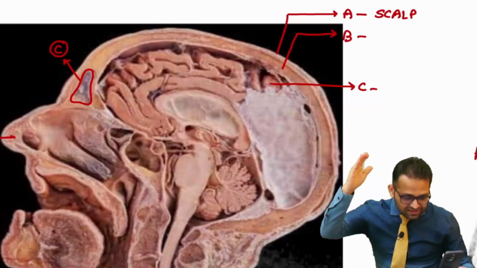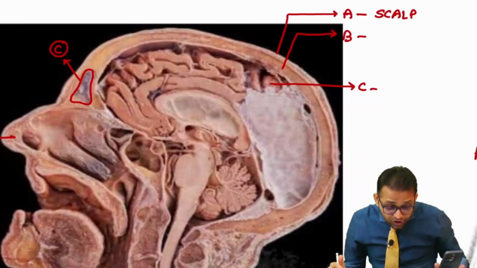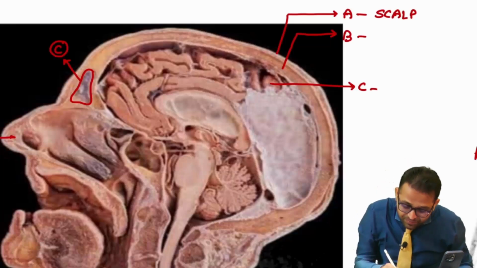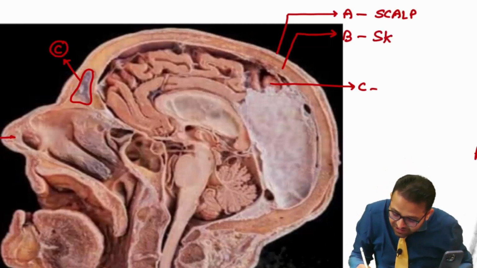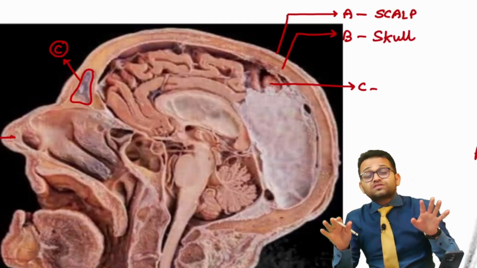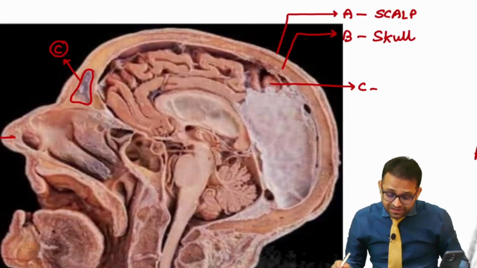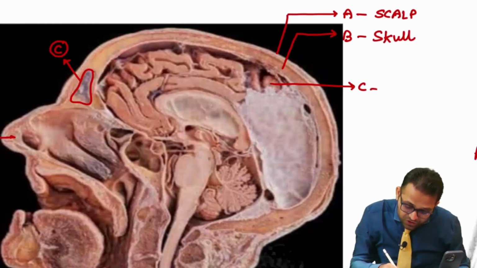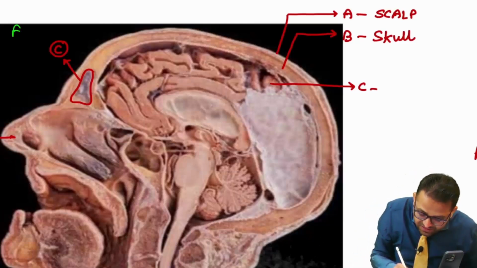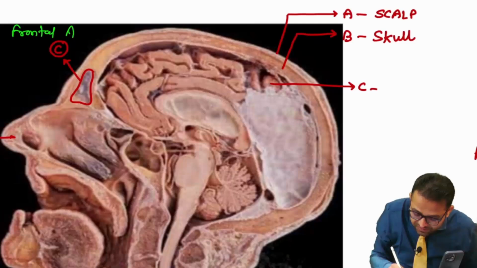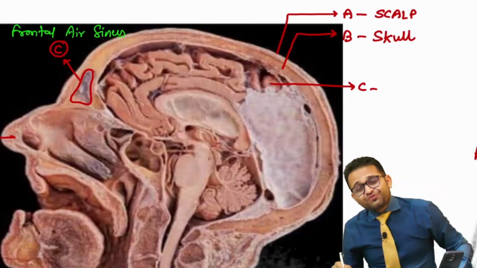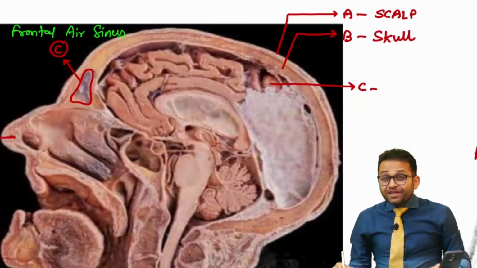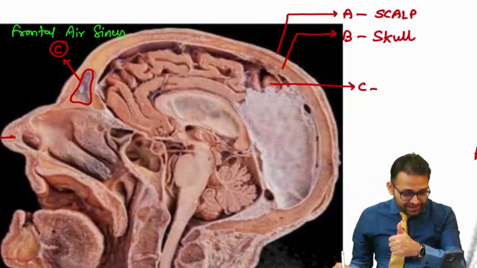Okay, yes Chaitanya, Ram Shab. So what you have to remember, fine sir. B is nothing but our skull bone. Agree everyone? B is the skull bone. Now see, if this is the skull bone, then the front part is our frontal bone. So definitely this C is our frontal air sinus. So this is one beautiful point which will be helpful in your ENT. Agree everybody? Getting the point?